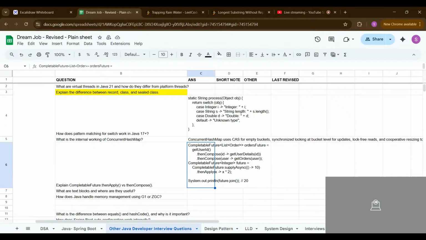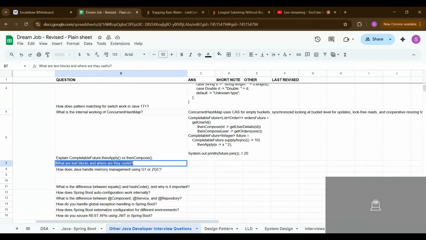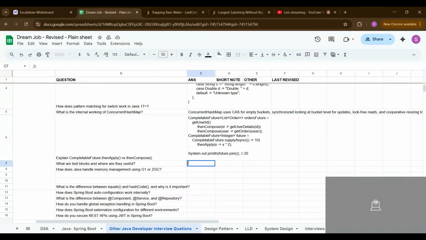Next, what is a text block and where do we use it in Java? Let's see, when you have to write an SQL query, or any JSON or something, that time we mostly use the text block. You use a text block like this. You have the triple quotes, and then your JSON or SQL inside, and that is called the text block. To use that, we can write JSON, SQL, or anything else in it.